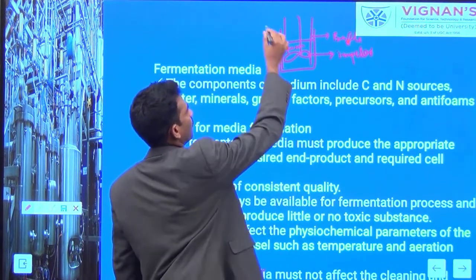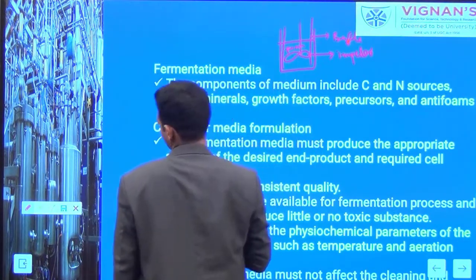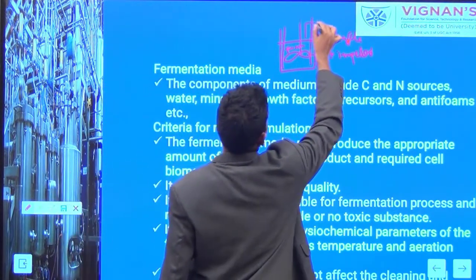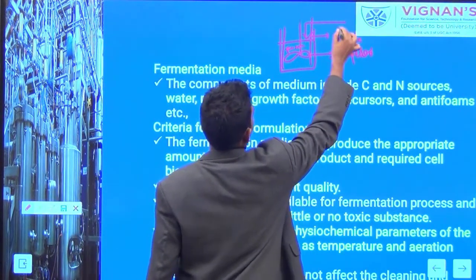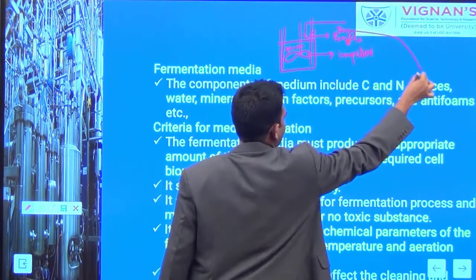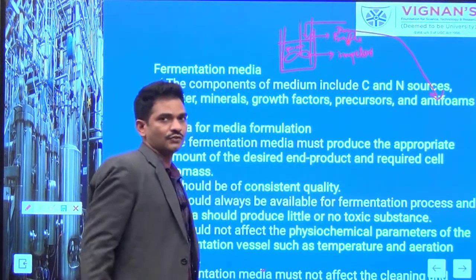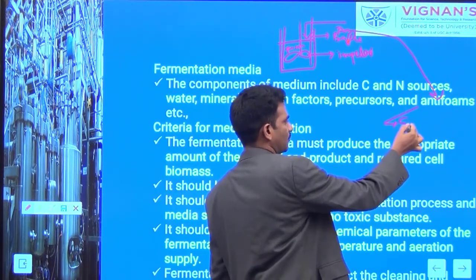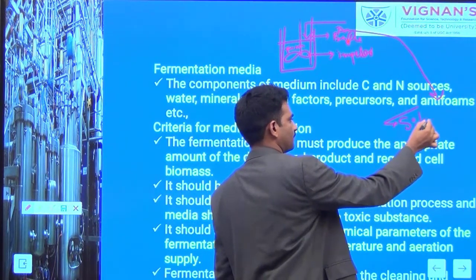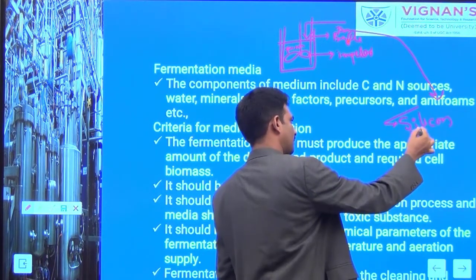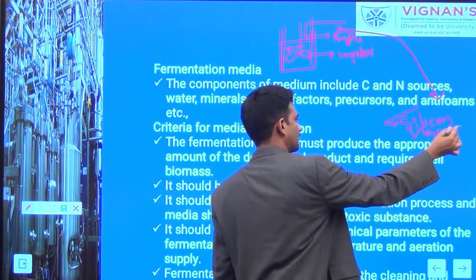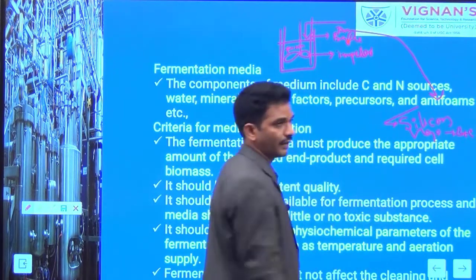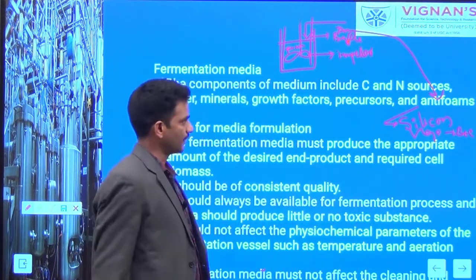Based on the composition of the medium, sometimes you can observe foam formation. So to avoid this foam formation, we can supplement the medium with anti-foam agents. For these anti-foam agents, you can use different examples, like silicone oil is the preferred one, or sometimes you can use other vegetable oils, etc. So these oils can reduce the foam formation.